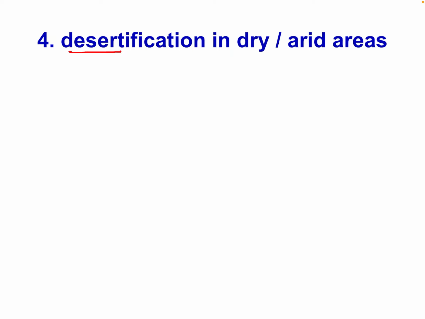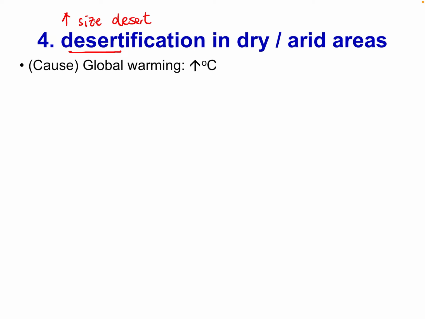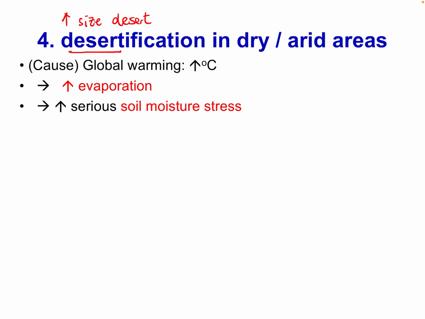So why does global warming, climate change cause more desert? In a simple way, there are larger sizes of desert. The place becomes desert. So let's start with the beginning. Increasing temperature causes higher evaporation. Once there is high evaporation, it will affect the growth of vegetation. So there will be serious soil moisture stress. Soil moisture stress means less water, less moisture.